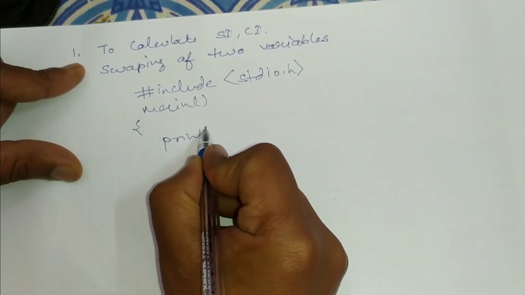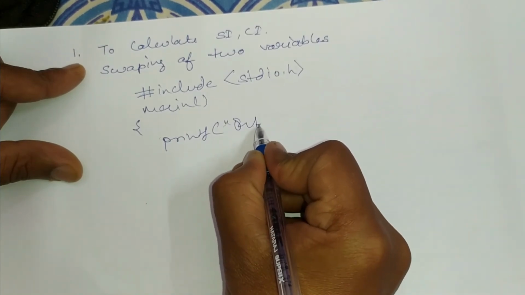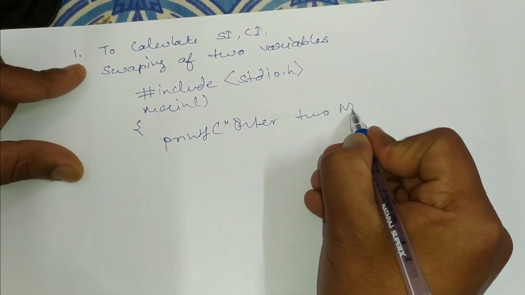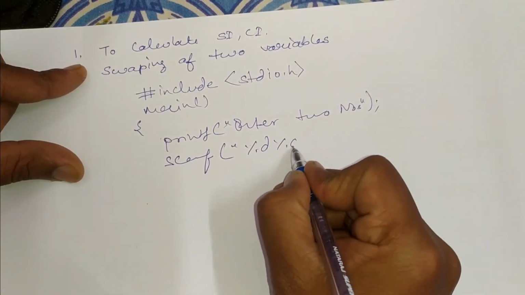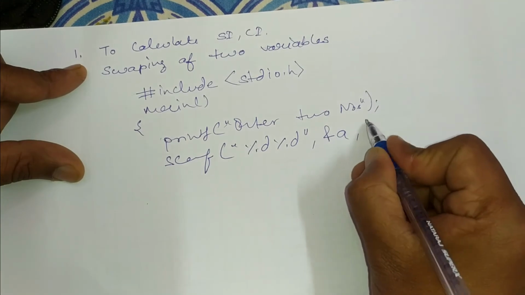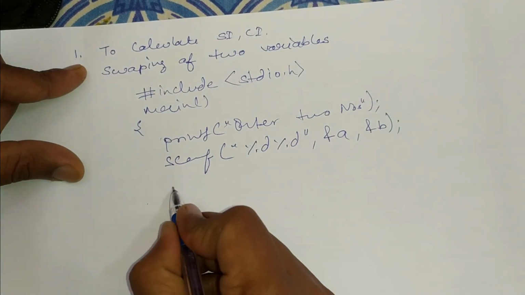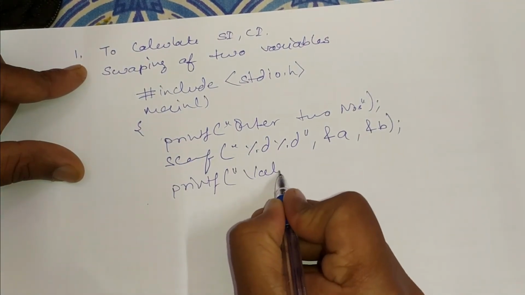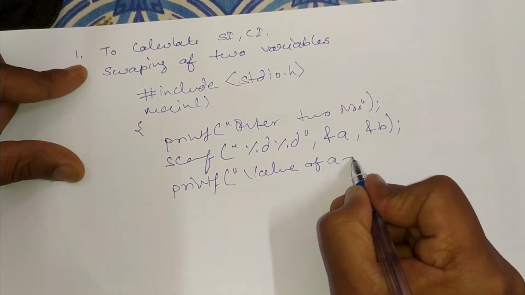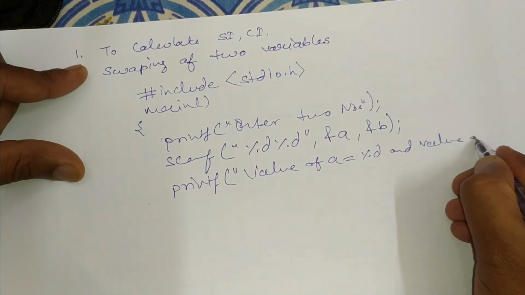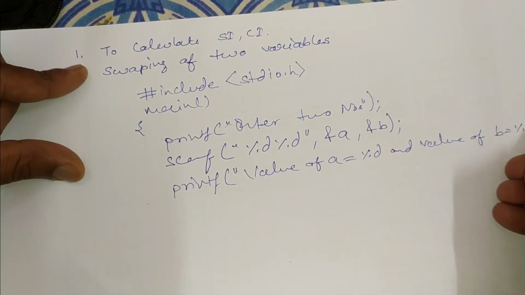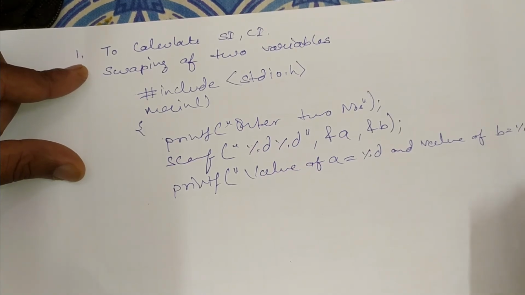We have written printf "enter two numbers", scanf "%d %d", address of A, address of B. Now here we will print also those values. "Value of A is equals to %d and value of B is equals to %d." We have written here A comma B. So the value of A will be stored here and the value of B will be stored here.